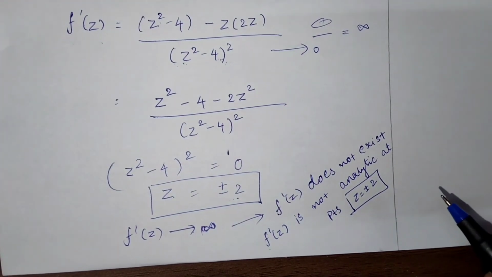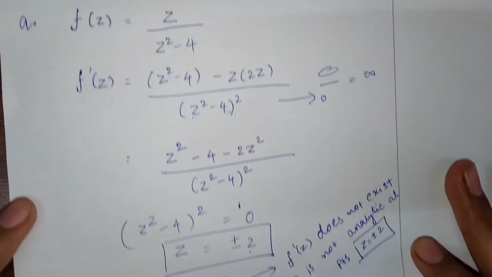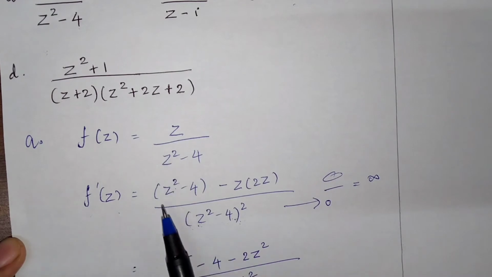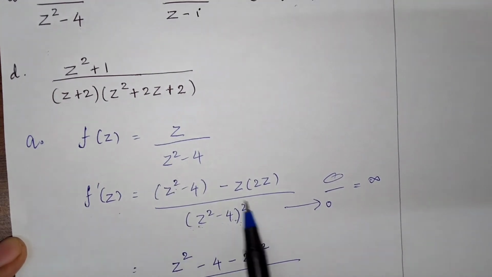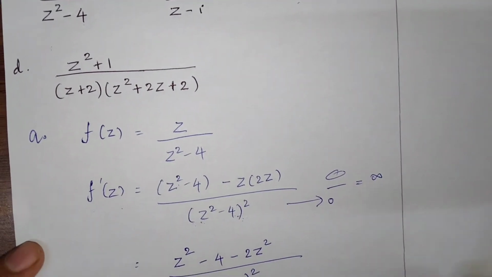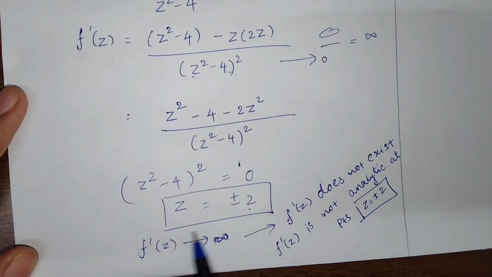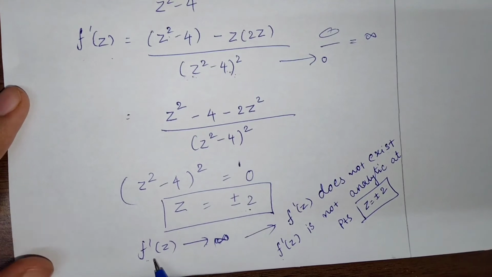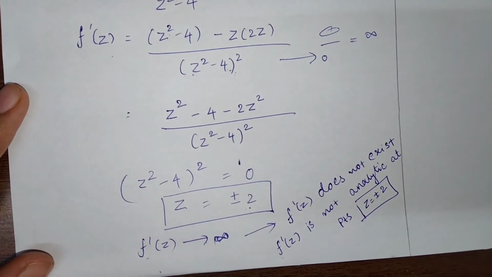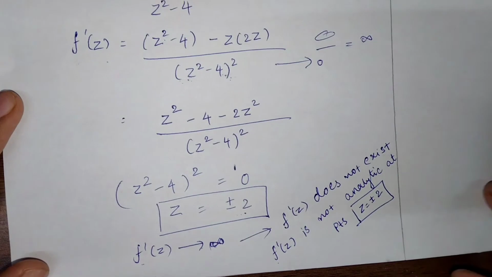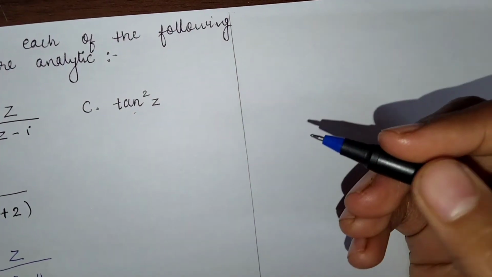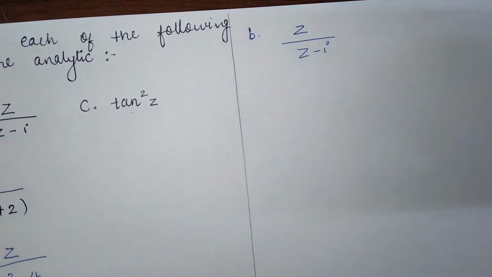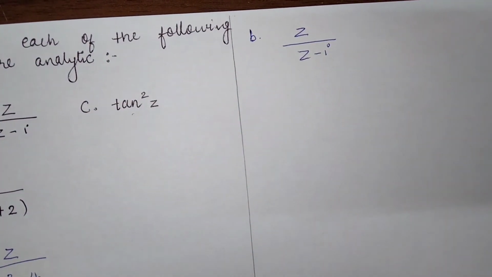Okay, is it clear? Whenever such a function is given, you just have to take its derivative, then set the denominator term to 0, and at the points that come out, the function is not analytic, since f dash of z tends to infinity. Okay? Now let us see the other example, that is our B part, z by z minus i.